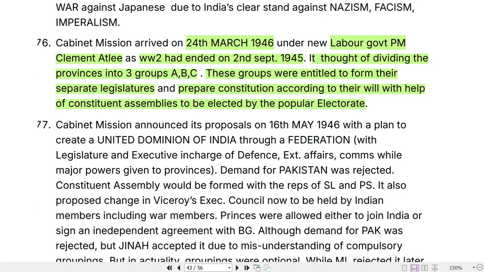Cabinet Mission announced its proposals on 16th of May 1946 with a plan to create a united dominion of